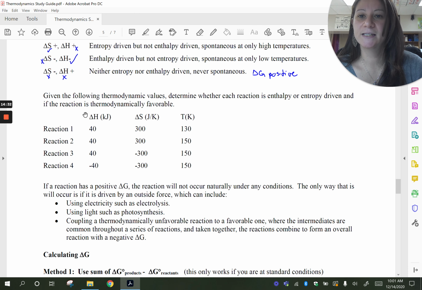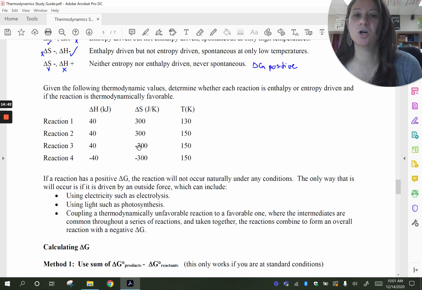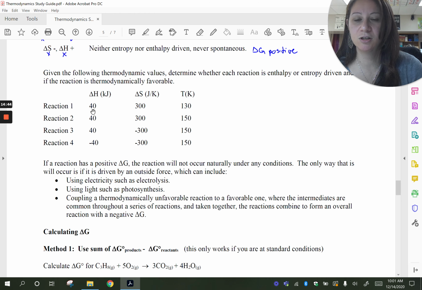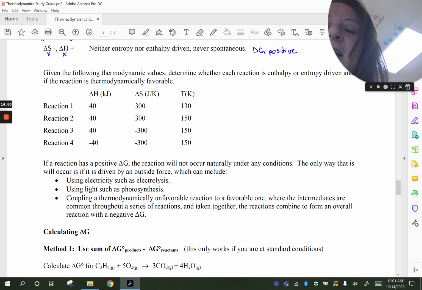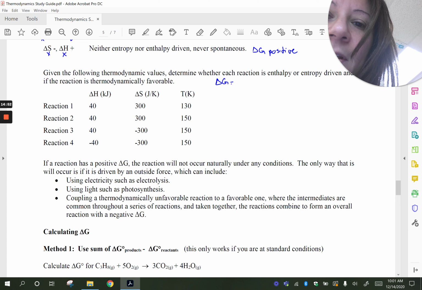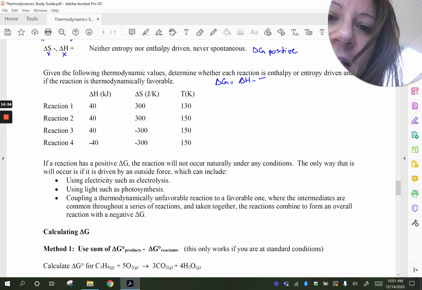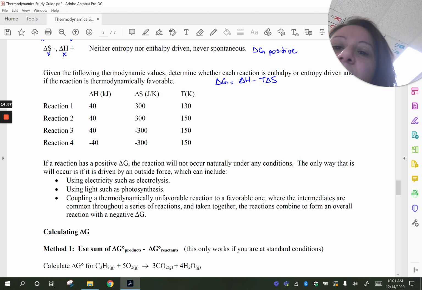Okay, let's look at this here. It says, given the following thermodynamic values, determine whether each reaction is enthalpy or entropy driven, and if the reaction is thermodynamically favorable, meaning it's spontaneous. So let's look at the first reaction. They give us delta H, delta S, and temperature in Kelvin. So we're going to say delta G is equal to delta H minus T delta S. Let's start with the first one.